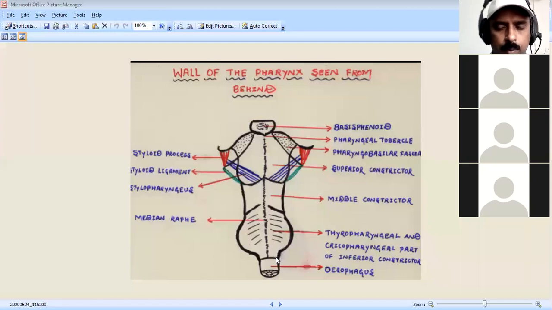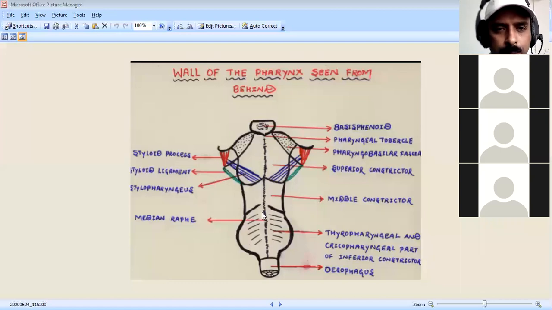Difficulty in breathing in the upper part occurs only when there is sinusitis or enlarged lymphatic aggregations in the nasopharynx. So you have to remember that if they are enlarged, they cause difficulty breathing, like adenoids in children. Then we have the pharyngeal diverticulum.